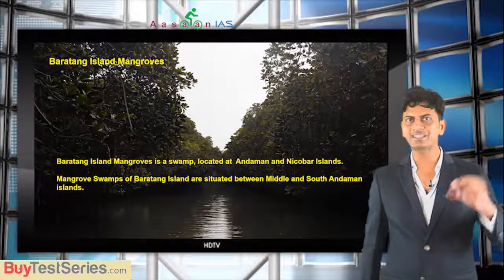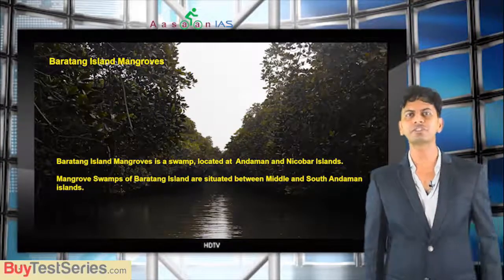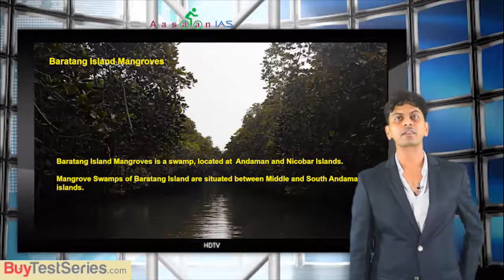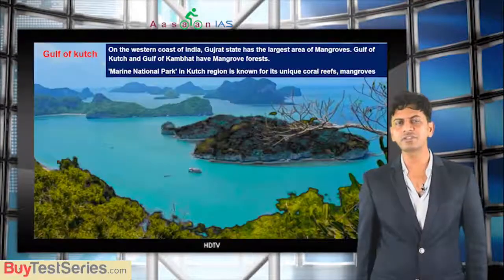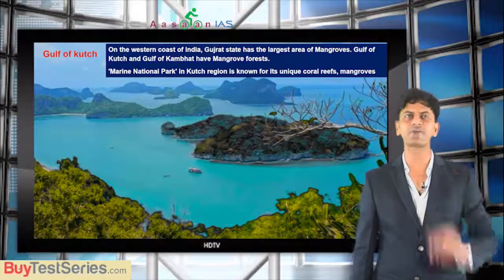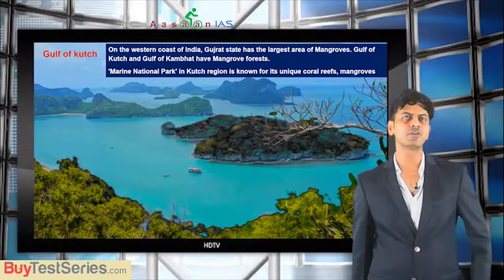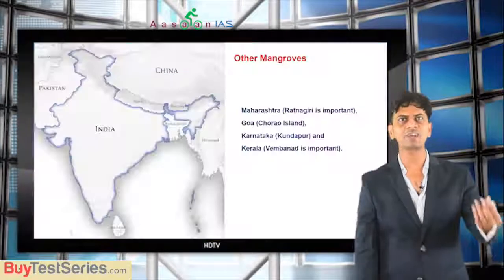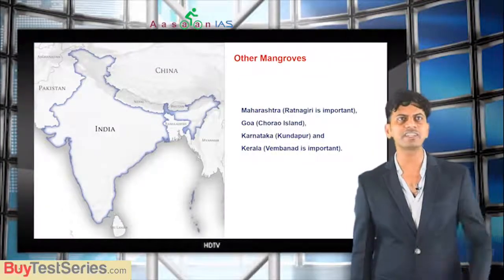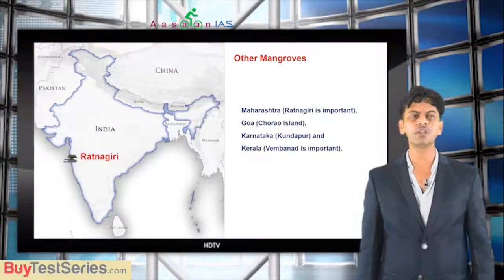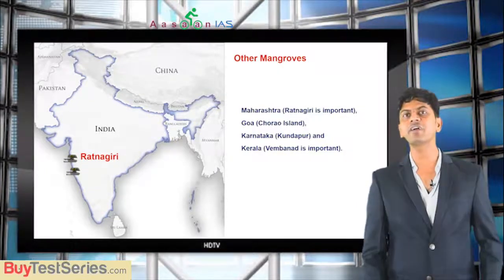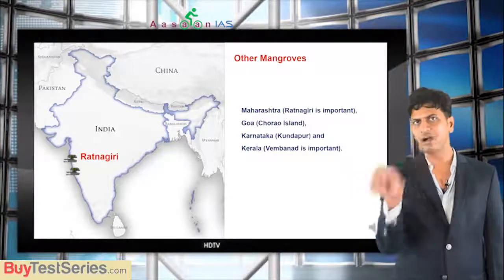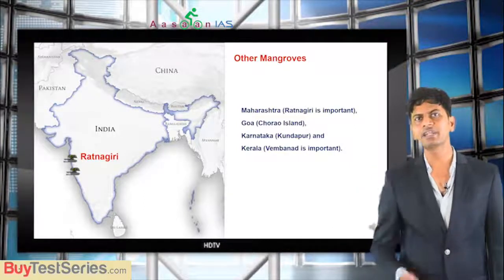So in Andaman you find both mangroves and coral reefs. Then you have the Gulf of Kutch mangroves, where in Gujarat you also find both corals and mangroves. Then you have small mangroves, like Ratnagiri in Maharashtra. Similarly in Goa you have Chorao Island, which is on the Mandovi River. The Mandovi River flows in Goa, and on that river there is an island, Chorao Island.